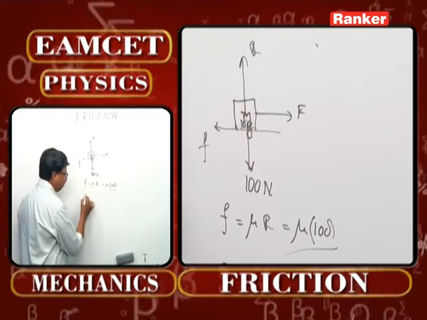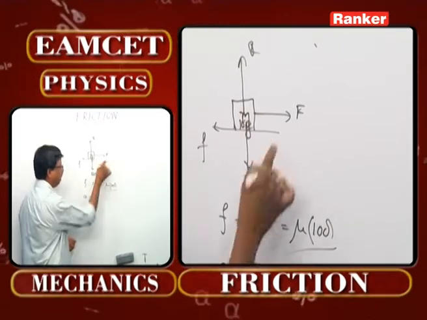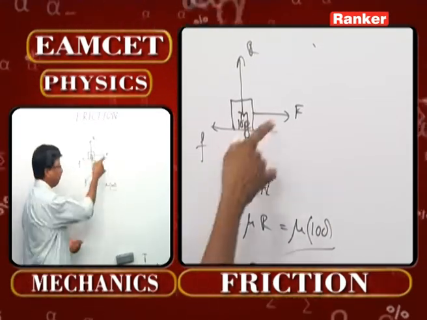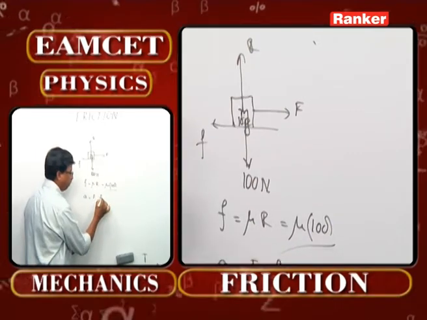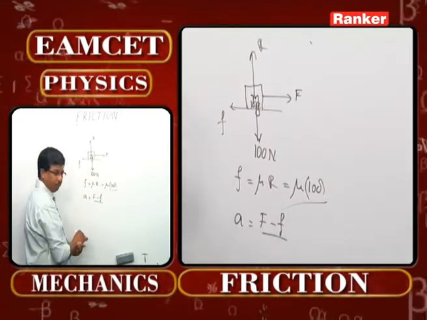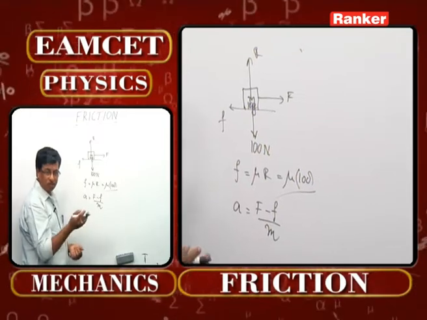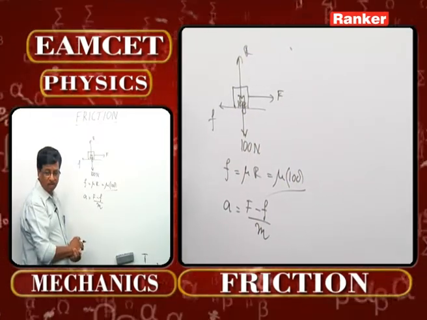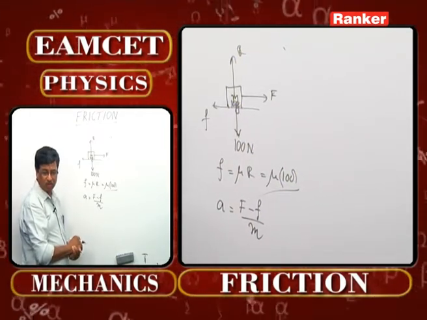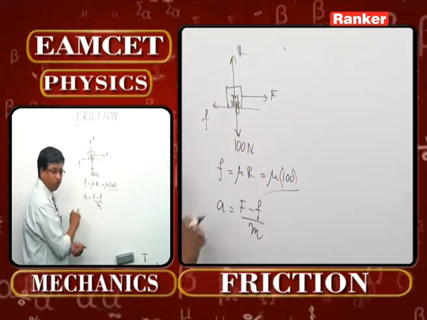But acceleration of the body is the resultant force by mass. What is the resultant force over here? Force applied minus the force of friction, by mass. That is the value of acceleration. What is the acceleration given in the problem? It's 1 meter per second square. That is the acceleration when force F is applied on that.